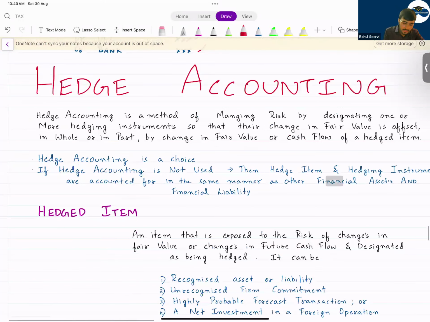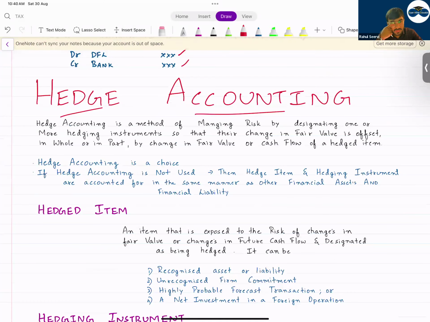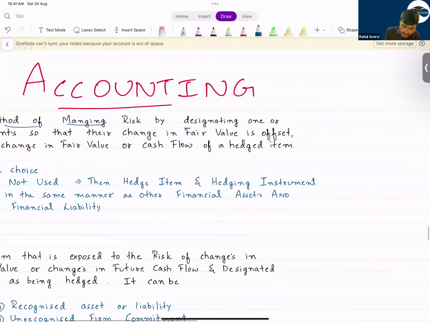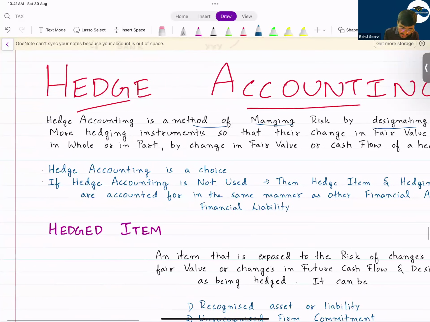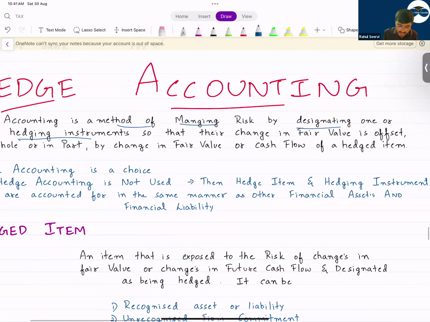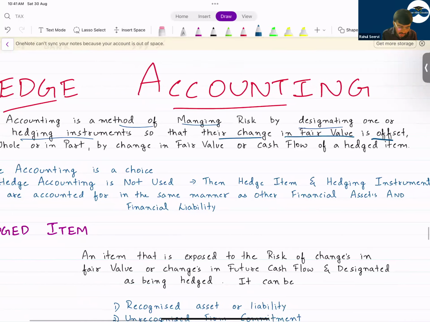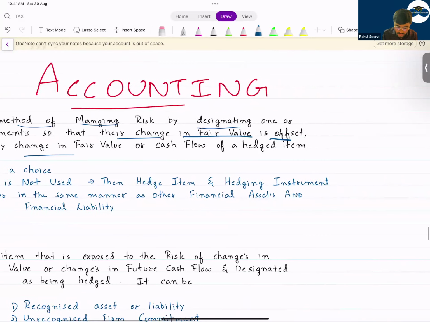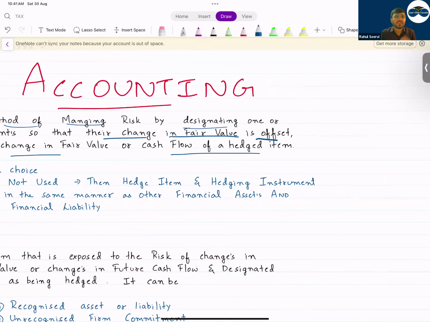Then coming to the last topic, hedge accounting, a very important topic. This was tested in your exam. Now some key principles. What is hedge accounting? Hedge accounting is a method of managing risk by designating one or more hedging instruments so that their change in fair value is offset in whole or in part by change in the fair value or cash flow of a hedged item.